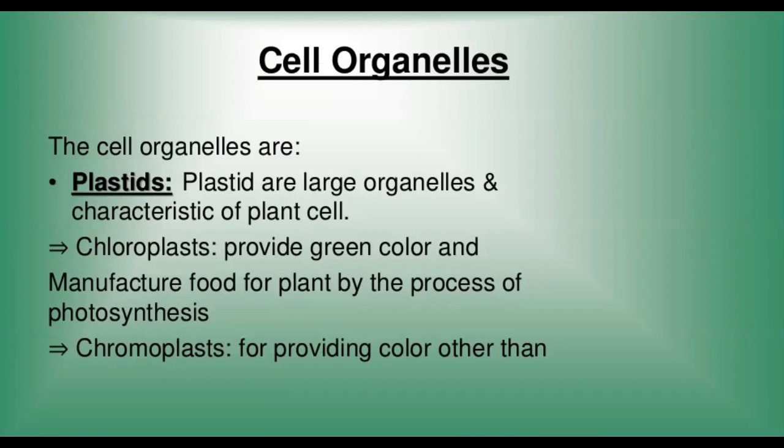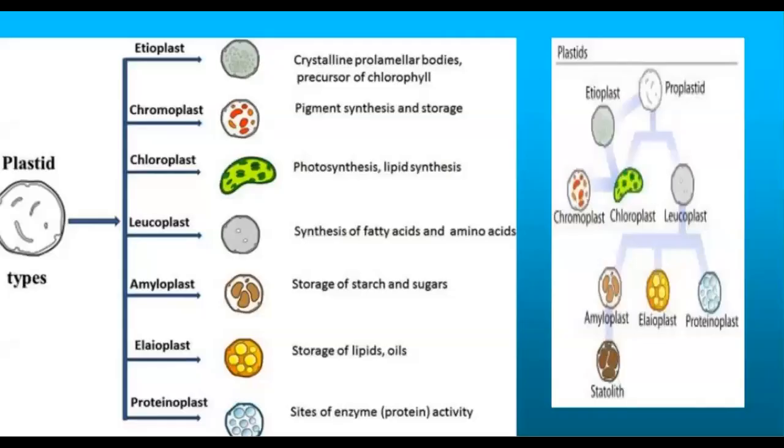The cell organelles are plastids. Plastids are large organelles, but you might be remembering I told you plastids are present only in the plant cell. Animal cells don't have plastids. Plastids are of two types. The colored plastids are called chloroplasts and chromoplasts, and the colorless plastids are called the leucoplasts. The chloroplasts have a green colored pigment called chlorophyll, which helps the plant to carry on a very important process of photosynthesis. The chromoplasts also provide color to the plant other than the green color.